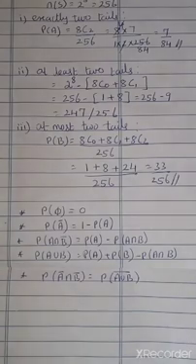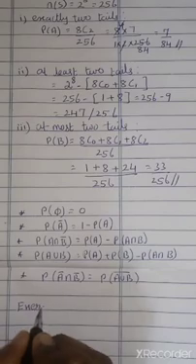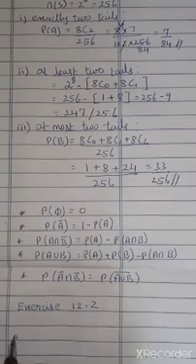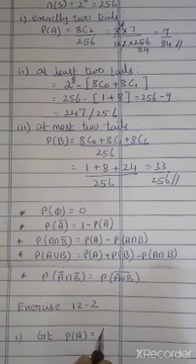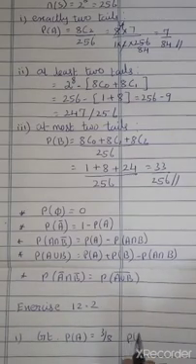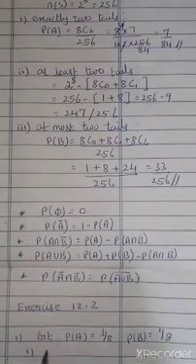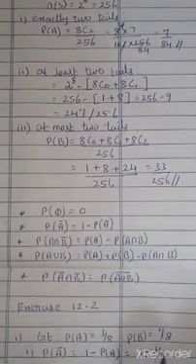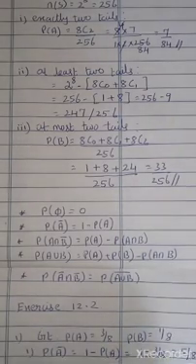Using these formulas, we are going to do the next exercise. Exercise 12.2, first problem. It is given that P of A is 3 by 8, P of B is 1 by 8. What do we want to find? P of A bar. What is the P of A bar formula? 1 minus P of A, that is 1 minus 3 by 8. 8 minus 3 is 5, so 5 by 8 is the final answer.